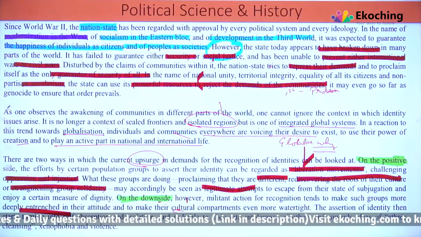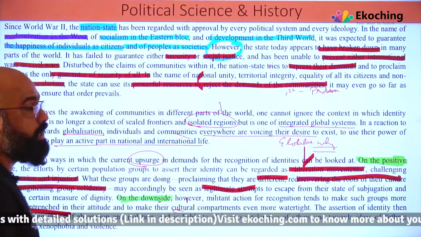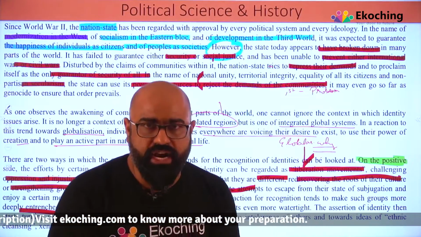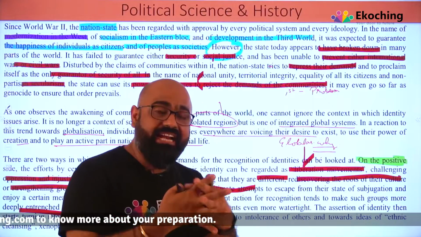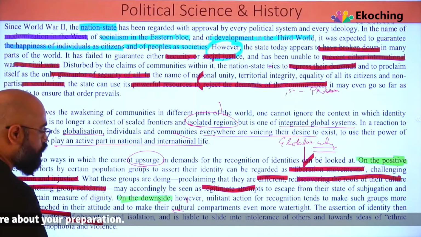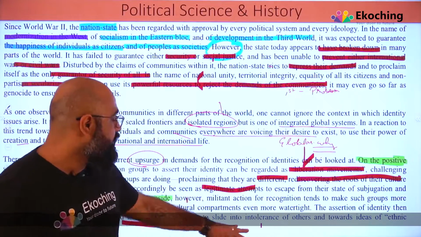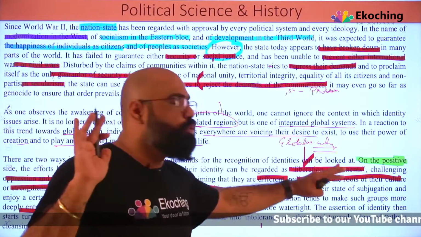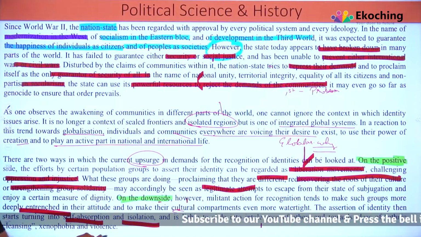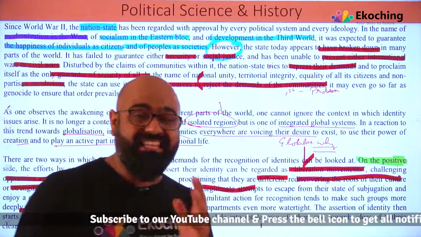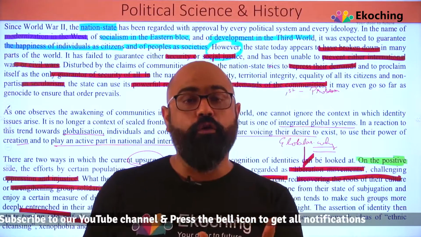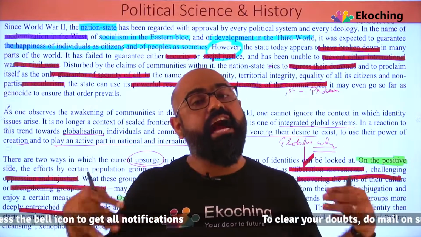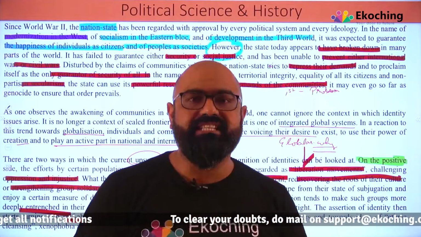The assertion of identity then starts turning into self-absorption, and slowly and gradually, because when they are very closely associated, when they are very closely getting together, that is what makes them self-absorbed and isolated, and they are liable to slide into the intolerance of others. They will not only be intolerant of others but move towards ideas of ethnic cleansing, xenophobia and violence. So they are talking about ethnic cleansing, they are talking about xenophobia, because you are not allowing any stranger to be a part of you, right? So you are kind of getting into self-isolation. That is the negative side of it.